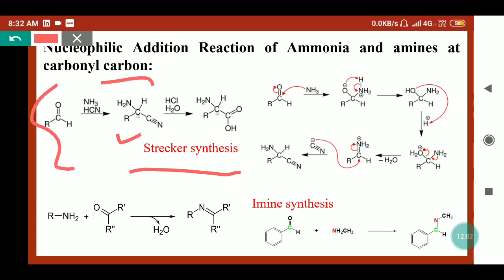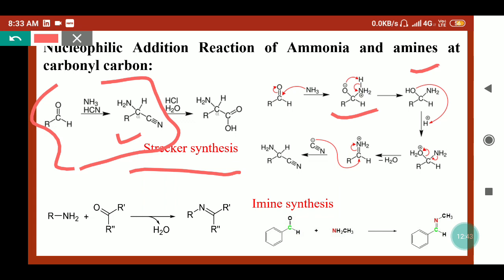Because our important reaction here is the CN bond formation, we will look towards the mechanism of this step. So the aldehyde reacts with the ammonia. So ammonia, how will it add? It is a nucleophile and the carbonyl carbon is electrophilic in nature due to the high electronegativity of oxygen. So it will attack here and it will form this compound. Now an acid base reaction will take place and this hydrogen from the ammonia will shift towards the O negative and we will get this amino alcohol from here, and this will protonate in the presence of acidic media.